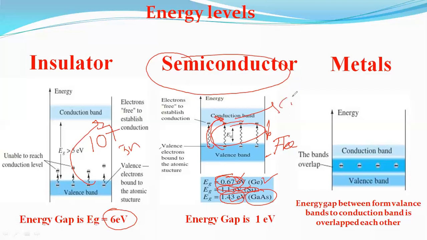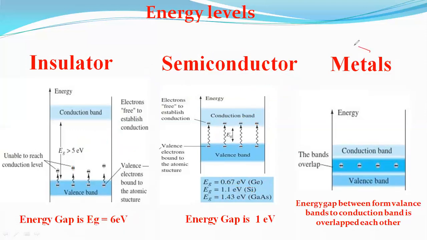Once it comes into the conduction band, there is a rigorous flow of the electrons. Okay, once again, clear, right? Right. Coming to the metals.